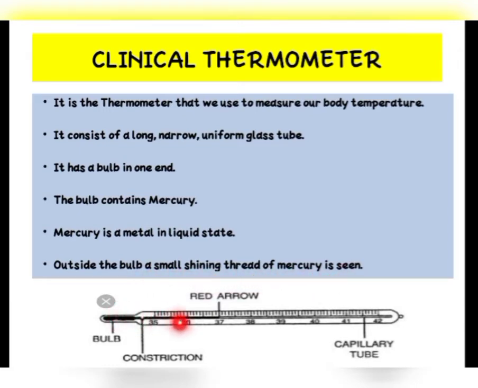This black color lining, can you see, children? This is nothing but a capillary tube. That means it is a tube through which this mercury will come out of this bulb and run through this tube. It is like a pipe. Okay, you can see that near the bulb, inside the bulb, the mercury is present in black color, and this mercury will come out through this tube or pipe. This tube is called the capillary tube.